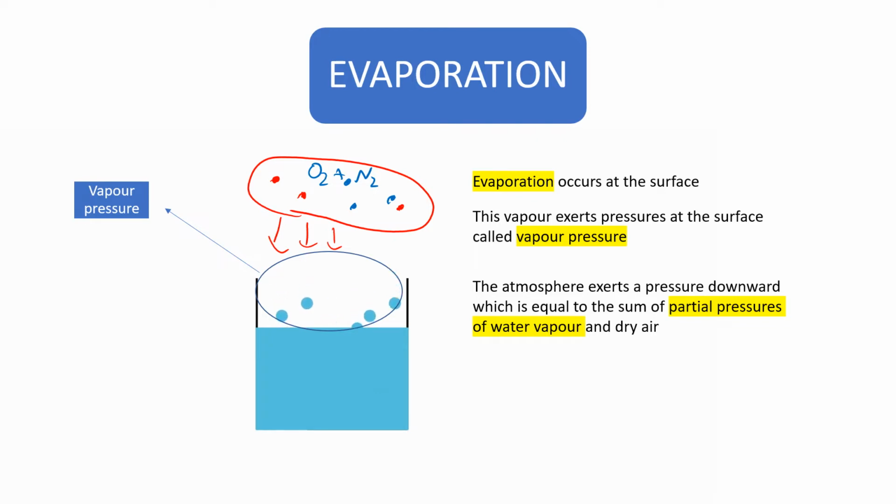This atmosphere exerts a pressure downward, which causes the water vapor to go into the liquid, to get converted to liquid. So there is evaporation occurring at the surface, that is, liquid getting converted to vapor and also vapor getting converted to liquid. At equilibrium, the amount of liquid getting converted to vapor will be equal to the amount of vapor getting converted to liquid. At this point, the pressure exerted by the vapor is called vapor pressure.